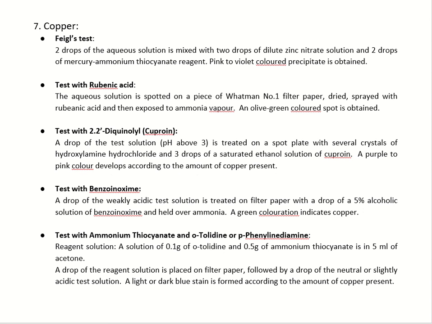Test with ammonium thiocyanate and O-toluidine or paraphenylene diamine. Reagent solution is prepared by adding 0.1 gram of O-toluidine, 0.5 gram of ammonium thiocyanate and 5 ml of acetone. This is also a filter paper test. So a drop of reagent solution is placed on filter paper followed by a drop of slightly acidic sample solution. A light or dark blue stain is observed.